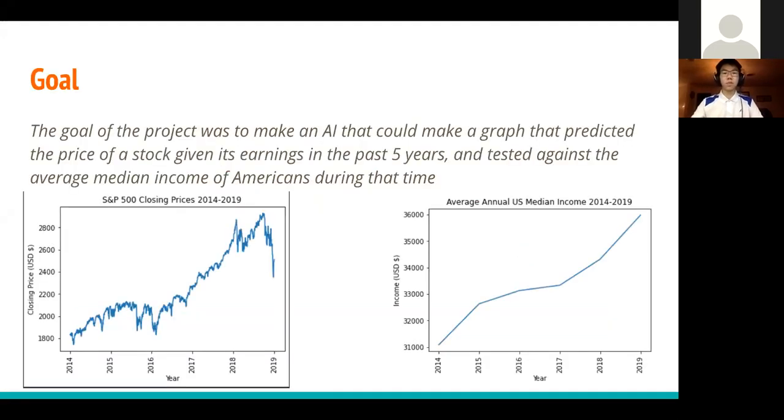Goal. So the goal of this project was to make an AI that could make a graph that predicted the price of a stock given its earnings in the past 5 years and tested against the average median income of Americans during that time. As you can see here on the left, we have the S&P 500 closing prices from 2014 to 2019. And then on the right, you have the average annual US median income from 2014 to 2019. And the goal of this project was essentially to mesh these two together and see if we can make a predictive analysis document based on the performance of them in those 5 years.